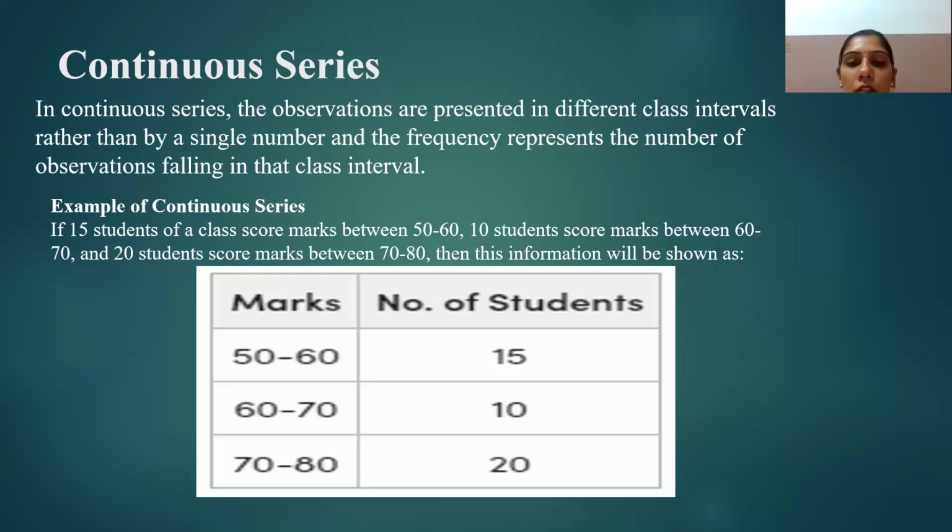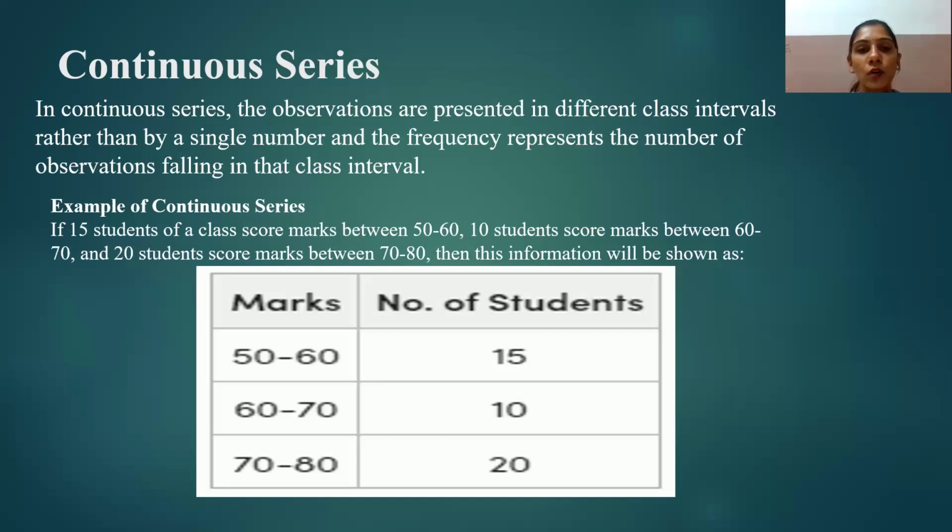As you can see, we have explained this example of a continuous series. In this example, there are 15 students of a class who scored marks between 50 to 60, 10 students who scored marks between 60 to 70, and 20 students who scored marks between 70 to 80.